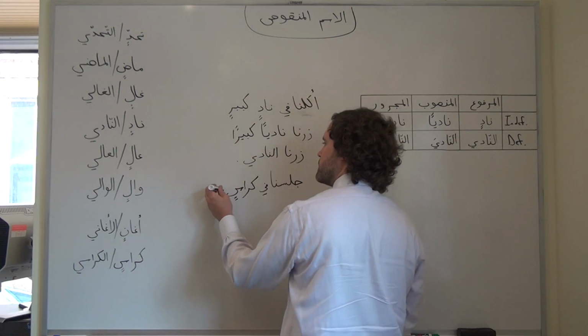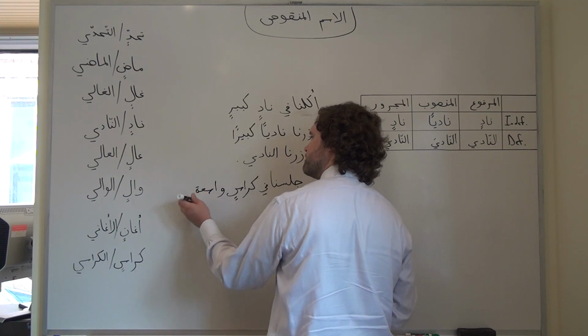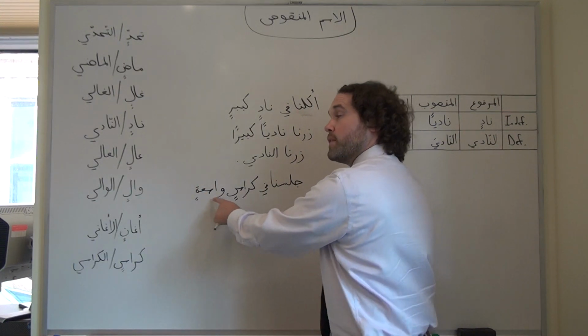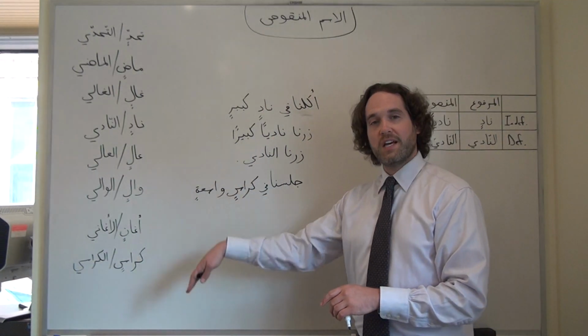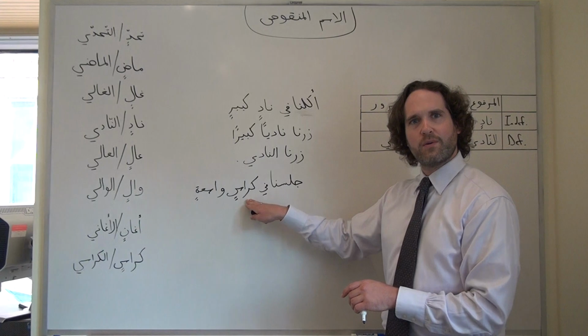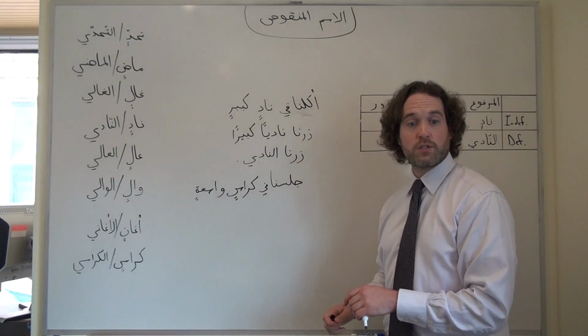Karasin, let's say wasi'a. So the adjective that's describing the chairs, the karasin, is going to follow normal case ending rules. Only this one noun is going to be affected. But it's also majrur because of the preposition.